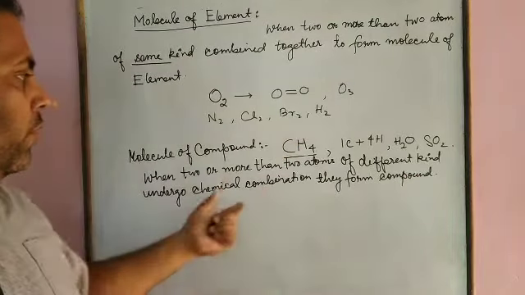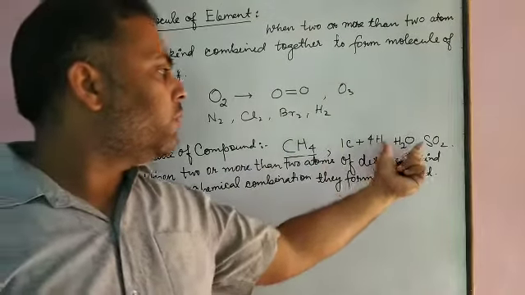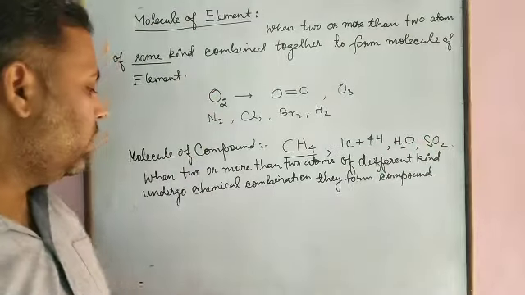Here we have examples CH4, H2O, SO2, etc. Clear?